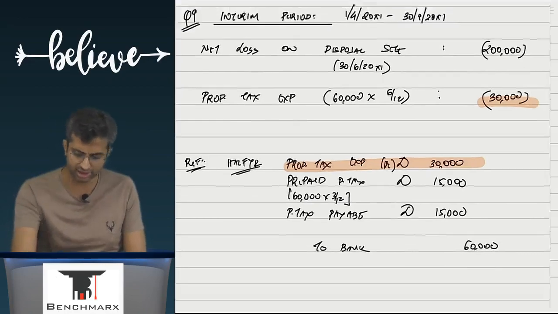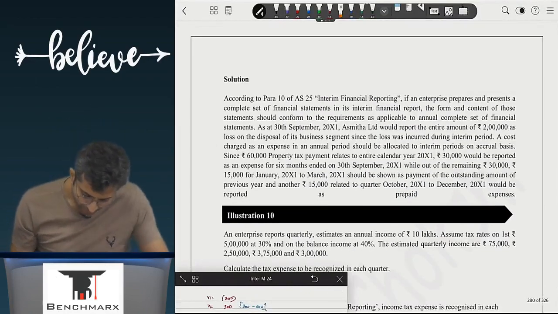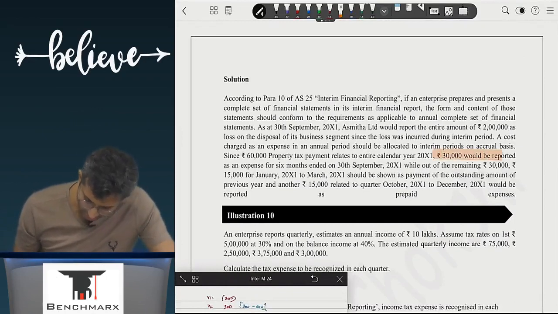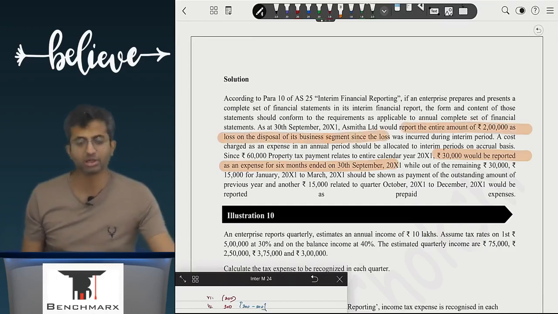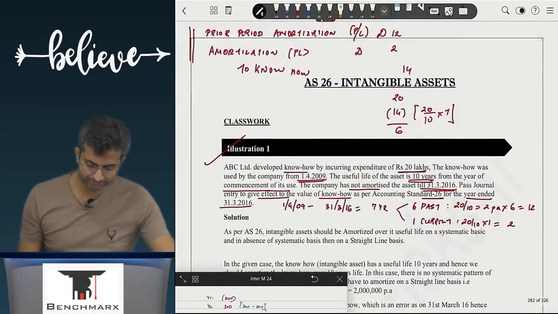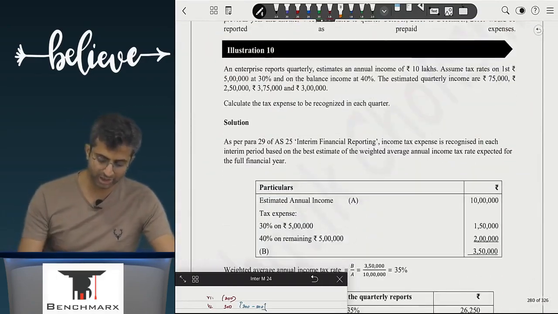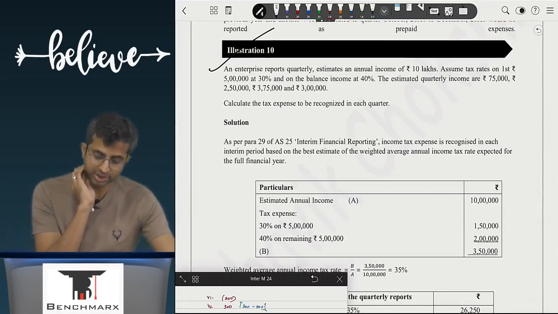Yes, it's an interesting question this. So over here, 30,000 would be reported as an expense for 6 months ended, and earlier the entire 2 lakhs as loss on disposal of business segment. Are we clear with this? Yes, okay. We'll go to question number 10. You should get this correct. Try to do this on your own, please.